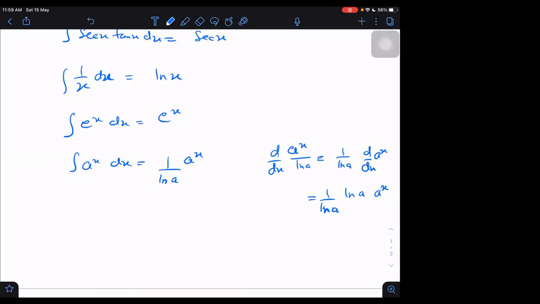What was the derivative of a raised to x? It is a raised to x into log a. So log a cancels. What are we getting? A raised to x. The derivative of a raised to x upon log a is a raised to x. That is the reason why the integration of a raised to x is a raised to x divided by log a. Okay.